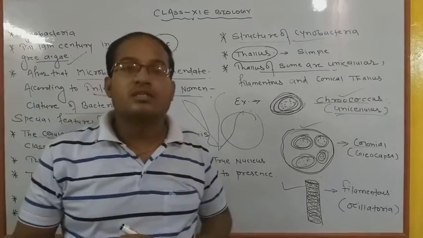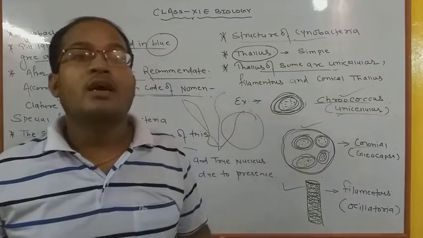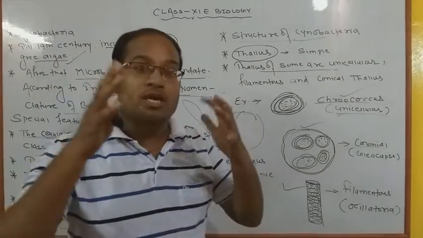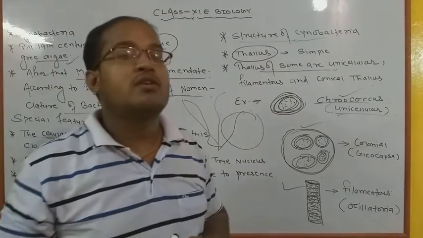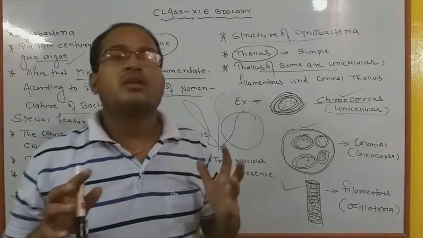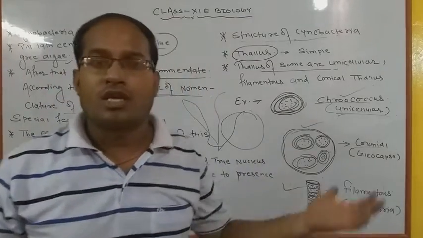Now we have to discuss the detailed structure of cyanobacteria, how it looks, and which types of organelles are present. Okay, for your kind information, I want to tell you that in cyanobacteria most of the organelles are absent, like Golgi bodies, mitochondria, and many more.